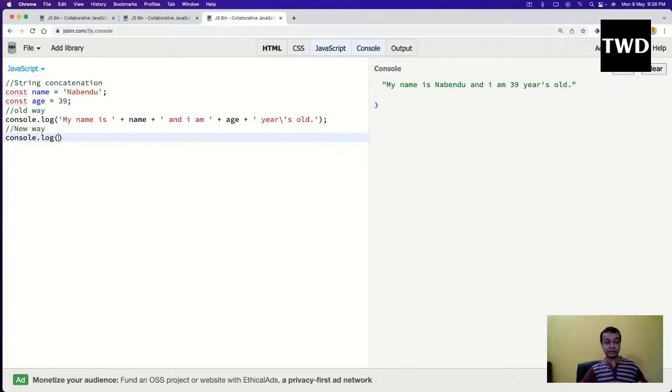This is for total beginners, so I cannot directly jump into DOM programming. DOM programming is very tough. That is on day 3, and we are going to do something more. Okay, so the new way is like this.